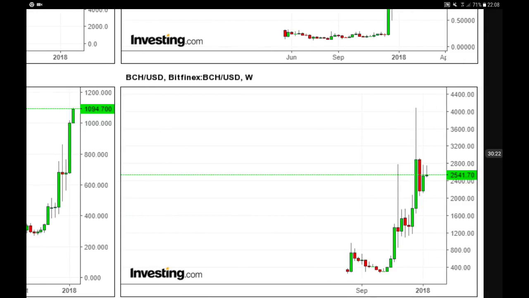Also, we saw coins popping out of nowhere, coins like Tron, Verge, Stellar Lumens. That's amazing. Also other altcoins like Cardano, the ADA, and a lot more.